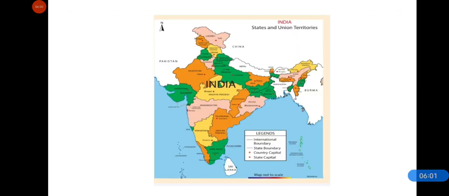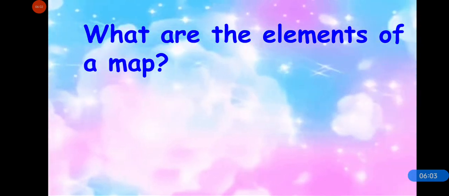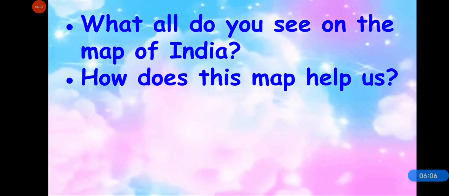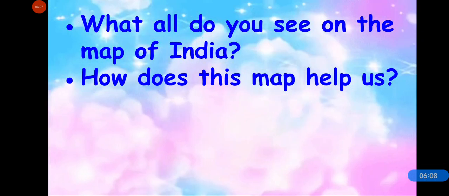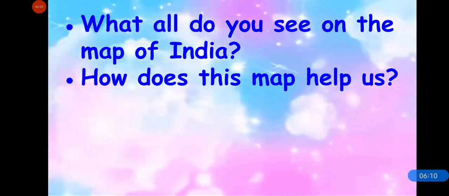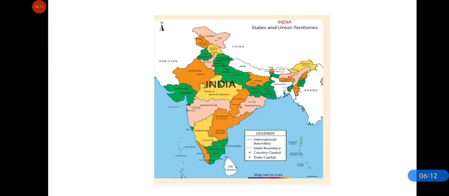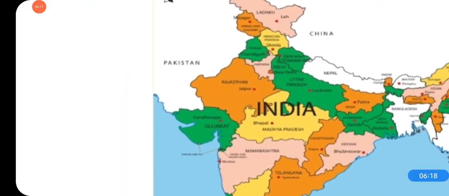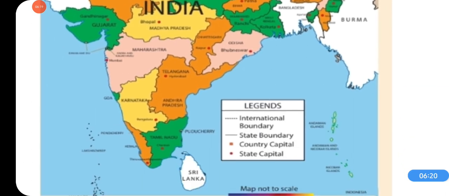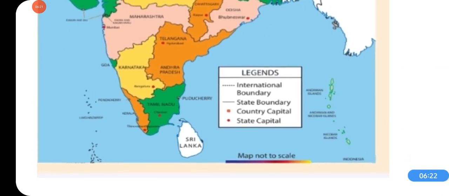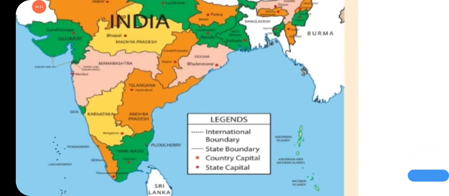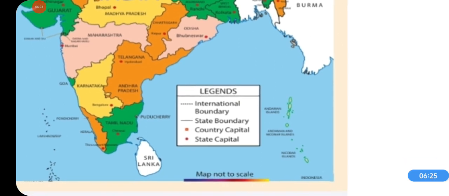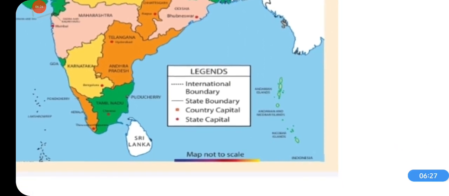Now you need to answer what all do you see on the map of India. How does this map help us? So the map of India shows the states and capitals and the boundaries. And how can you know that this is a boundary? By seeing the symbols from the legends.